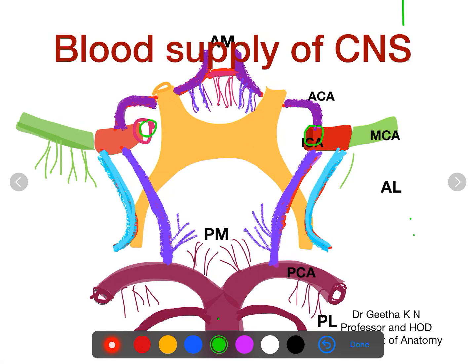Vertebral artery is the branch of the first part of the subclavian artery. After entering the cranial cavity, it forms the basilar artery, and the basilar artery divides into its terminal branches, the posterior cerebral arteries. Now this posterior cerebral artery forms the posterior boundary, or completes the circle of Willis from the posterior aspect.